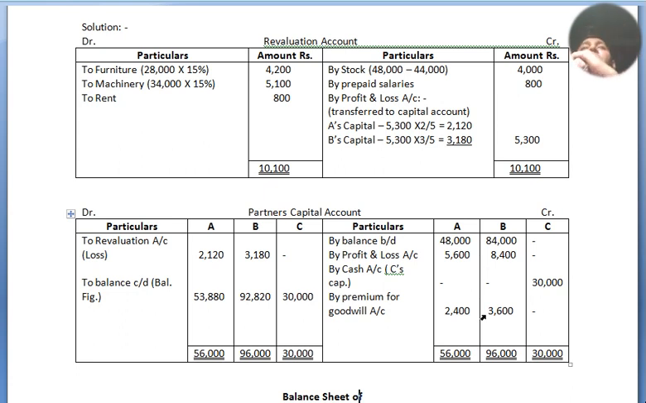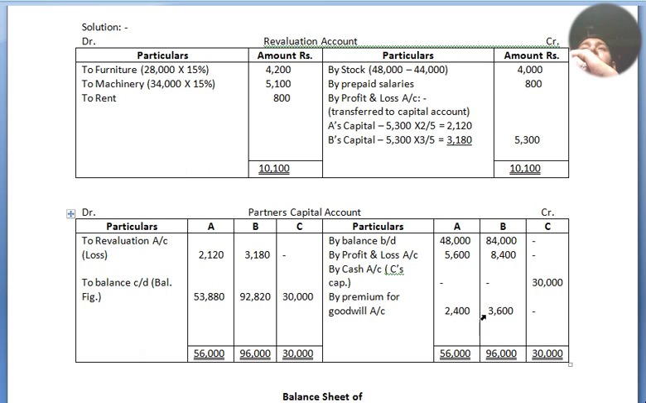Solution. Revaluation account. To furniture account, 28,000 at 15%, 4,200. To machinery account, 34,000 at 15%, 5,100. To rent outstanding, that is 800. By stock, 48,000 minus 44,000, 4,000 is being increased. By prepaid salaries, salaries paid 800 in advance.